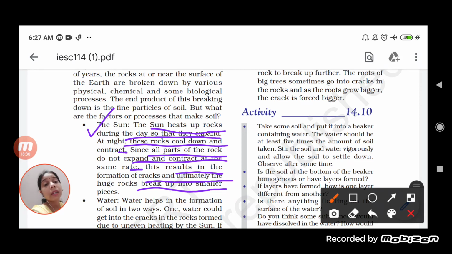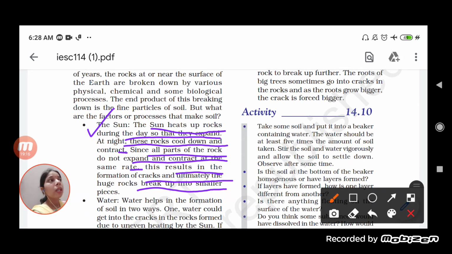At night what happens? These rocks cool down and contract. So during the day it heats up, and during the night it cools down. Now since all the parts of the rock do not expand and contract at the same rate, this results in the formation of a crack, and ultimately huge rocks break up into smaller pieces. Suppose a big rock is there and the sunlight is falling evenly everywhere, but some parts expand earlier, and other parts take time to expand. Then the first one again contracts earlier, and the second one takes time to contract.